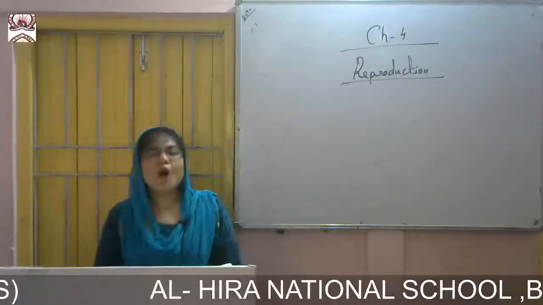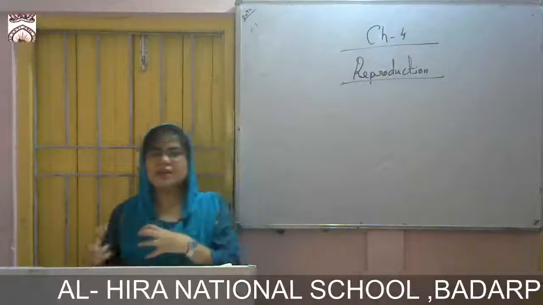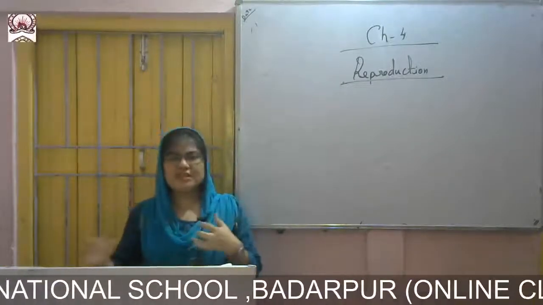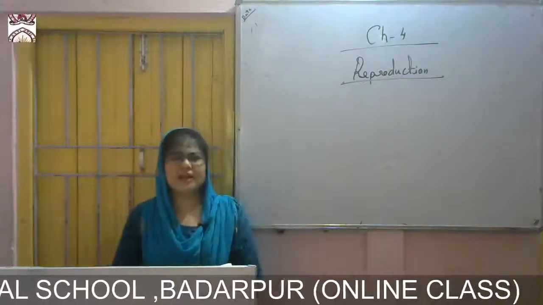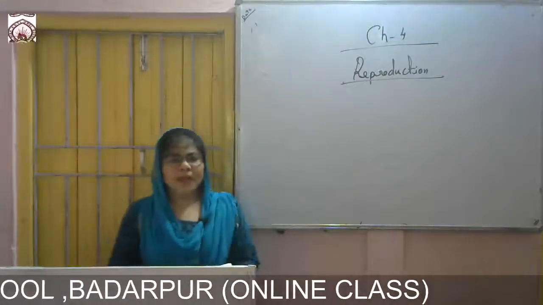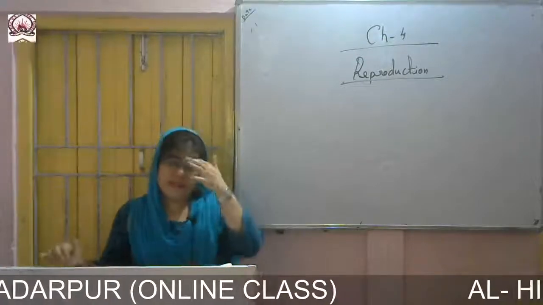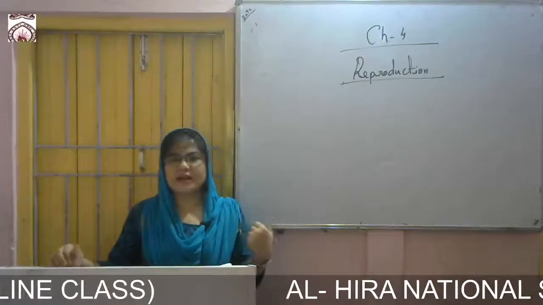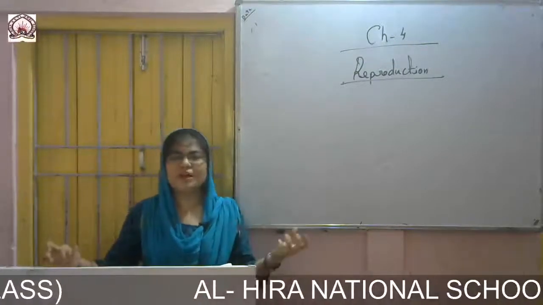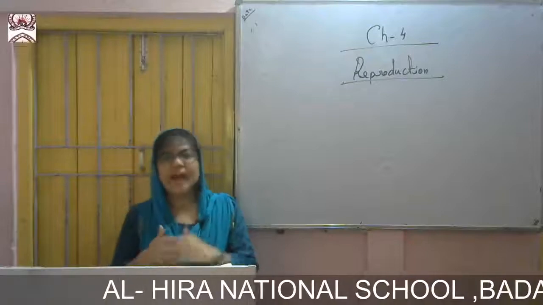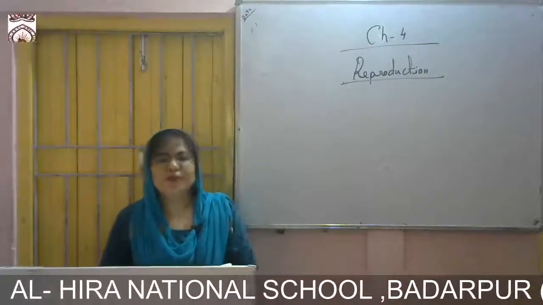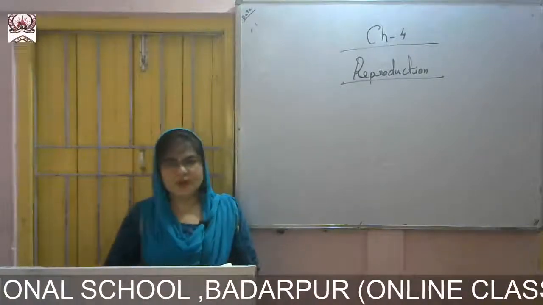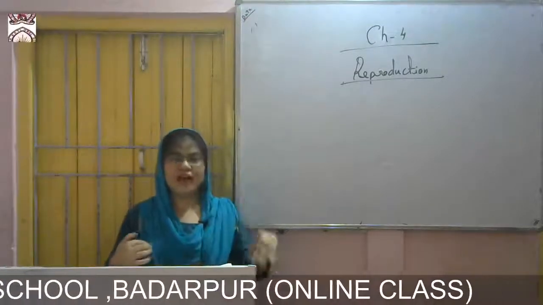What happens here when a girl or a boy matures, in adolescence, is that you will see lots of differences between a kid and an adult human. When you see a boy child, the voice of a boy child will be different from the voice of an adult boy. These are all the secondary sexual characteristics, which define the change from a child to a matured one.